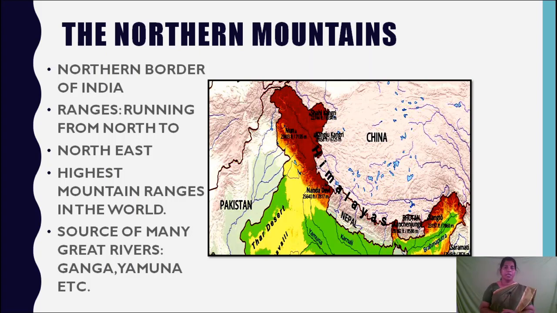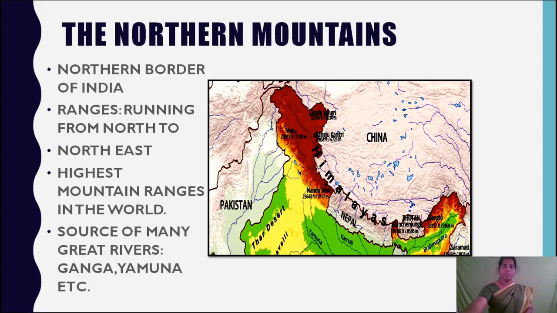Children, do you know which is the highest mountain range in the world? Himalayan range are the highest mountain range in the world. They are the main source of many great rivers in India like Ganga, Yamuna, Brahmaputra, etc. The Himalayan ranges are always covered with snow. When the snow heats up by the sunlight, the snow melts and breaks into big ice sheets. These ice sheets melt and form big rivers like Ganga, Yamuna, etc.